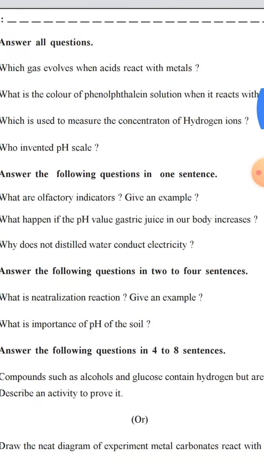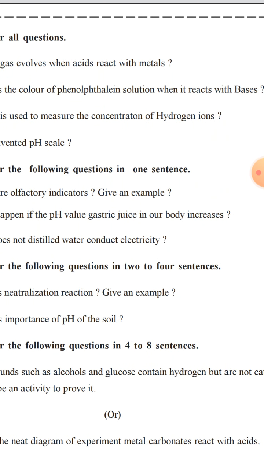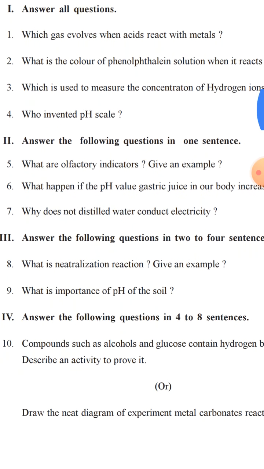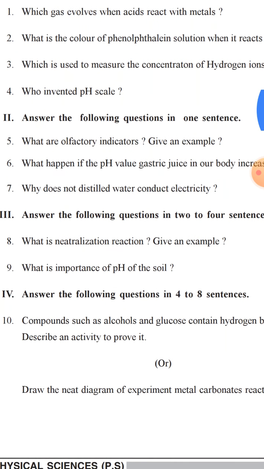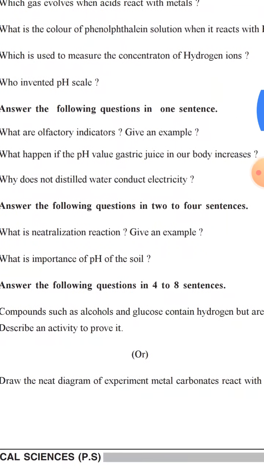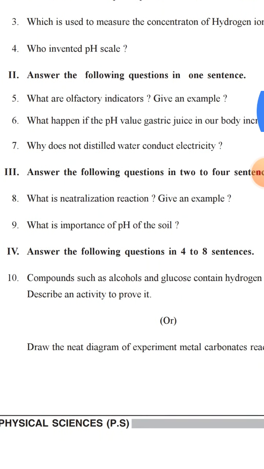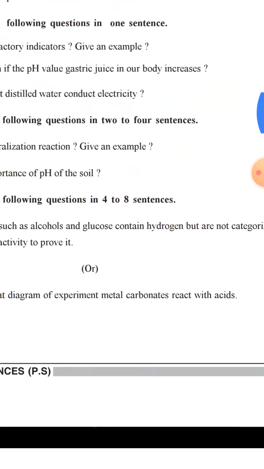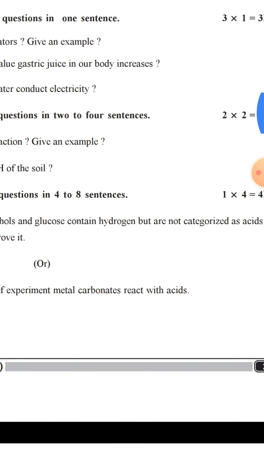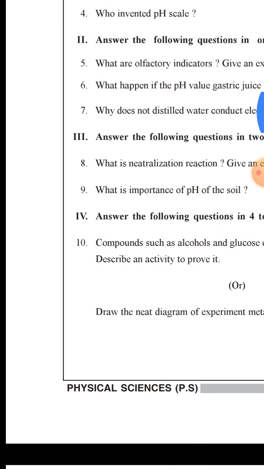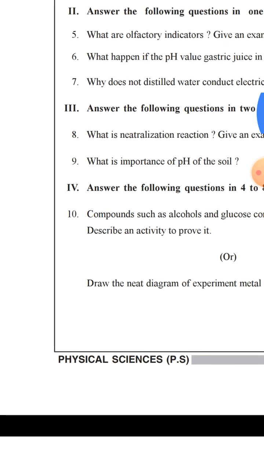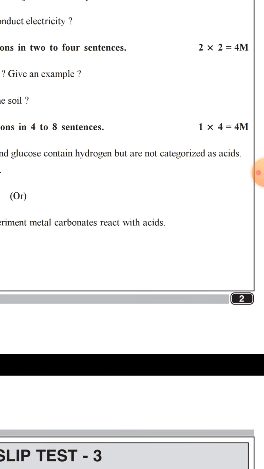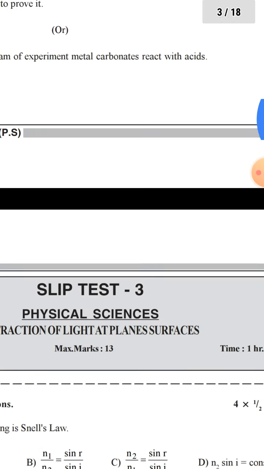What happens if the pH value of gastric juice in our body increases? Why does not distilled water conduct electricity? What is neutralization reaction? Give an example. What is the importance of pH of the soil? Compounds such as alcohol and glucose contain hydrogen but are not categorized as acids. Describe any activity to prove it. Draw the neat diagram of the experiment of metal carbonates reacting with acids.